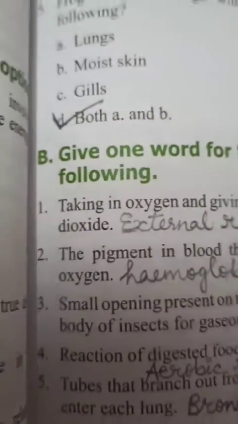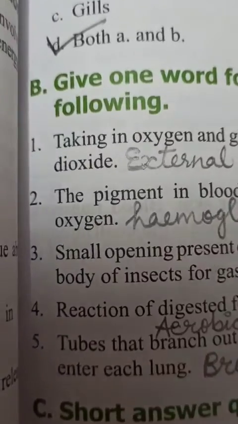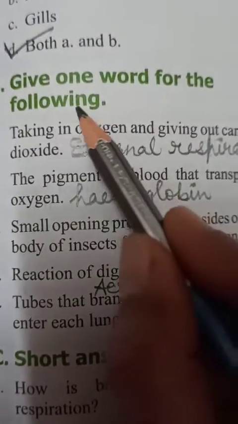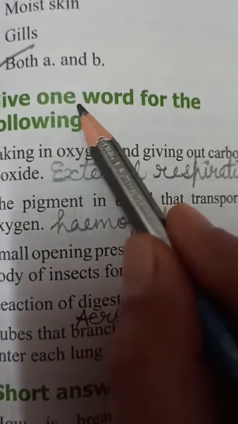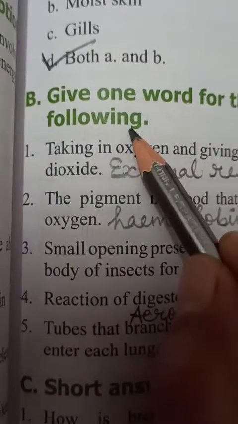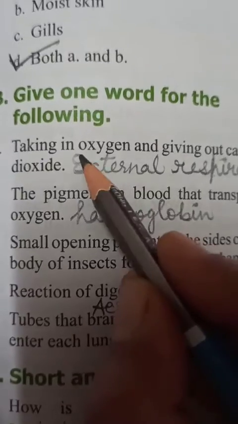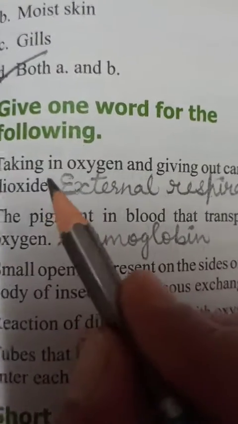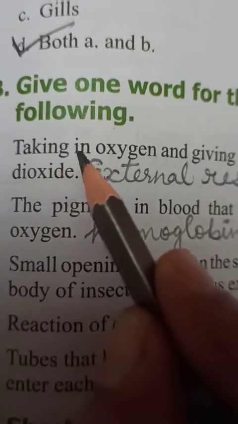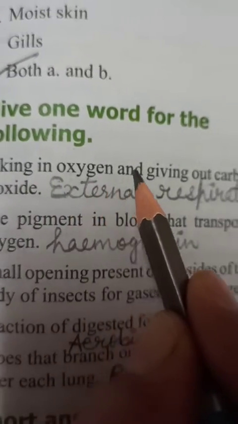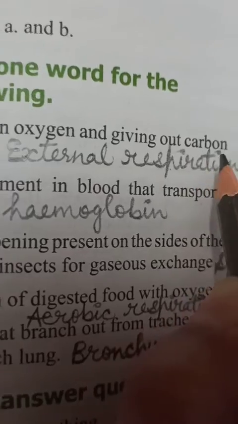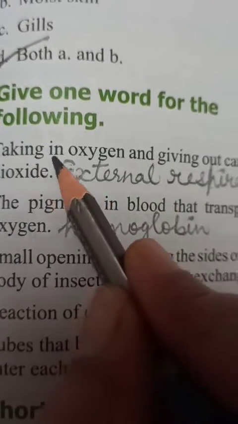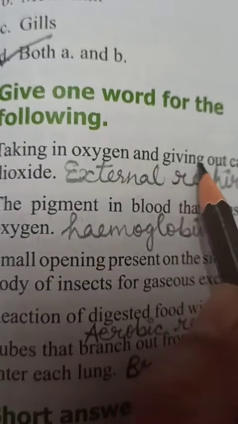Okay. And children, this is your last exercise of this chapter in the form of give one word for the following. Here you have to write words for the statements given. First is taking in oxygen and giving out carbon dioxide is called, what is this process?